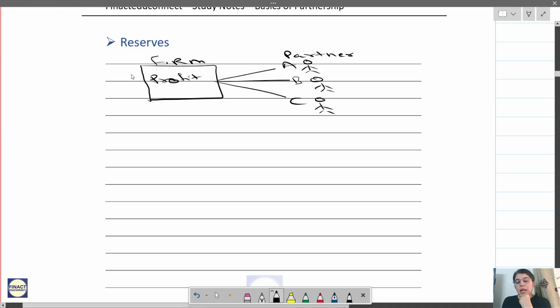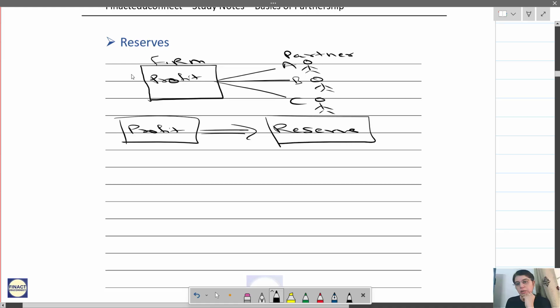Now let's say that the firm wants to keep some portion of profit for its future expenses. So out of the profit earned, the firm will transfer some profit to the reserve account.